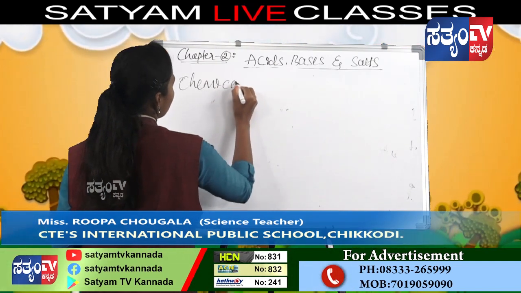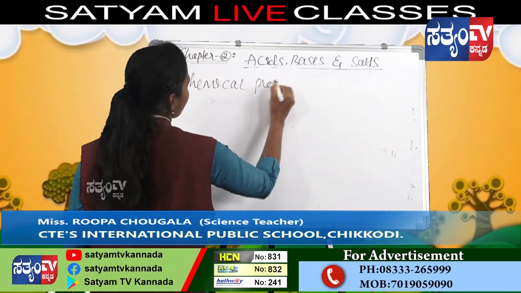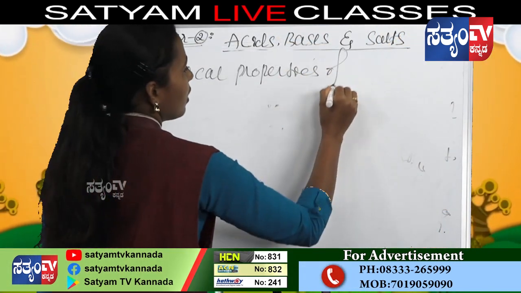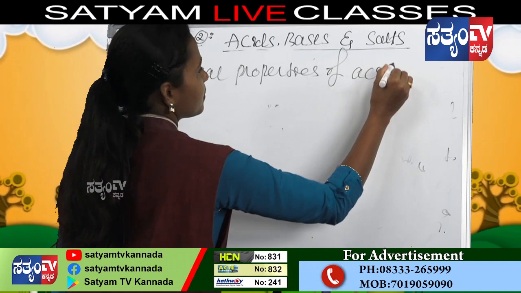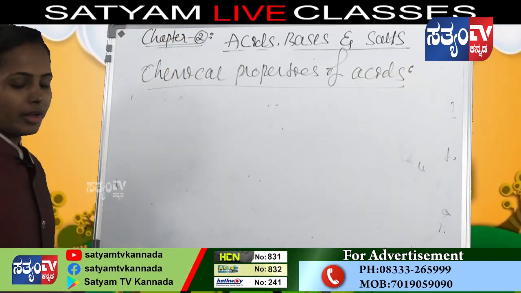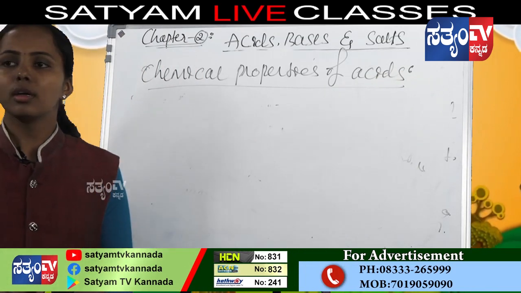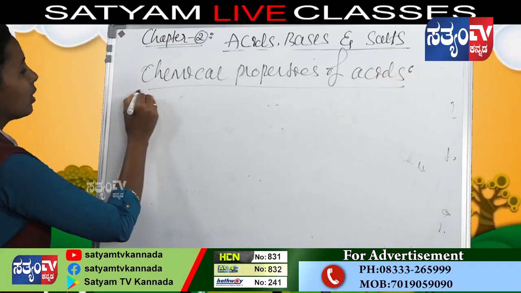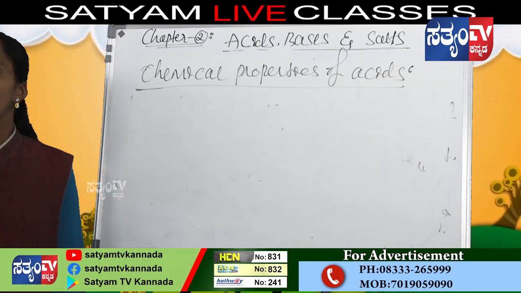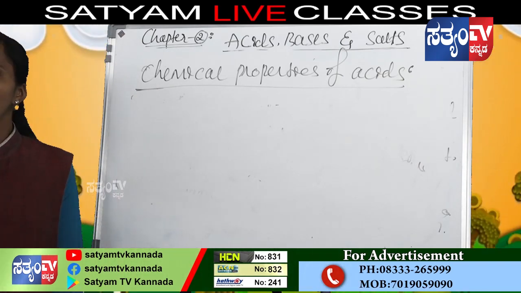Chemical properties of acids. When acids react with different metals and metal carbonates, they give different types of products.